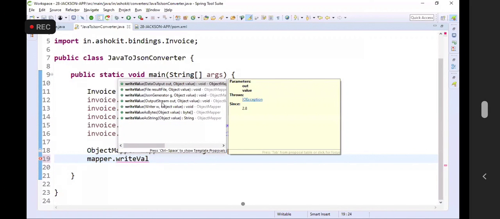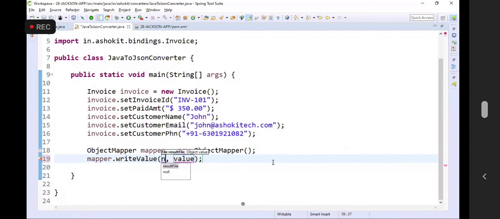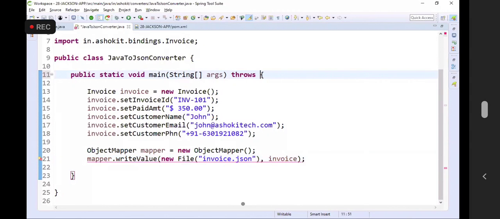You can write that value to the file also. Write value result to a file. Let me take one file with a name called invoice.json. Value is what? Invoice object. Okay. It is giving some exception, throws exception.